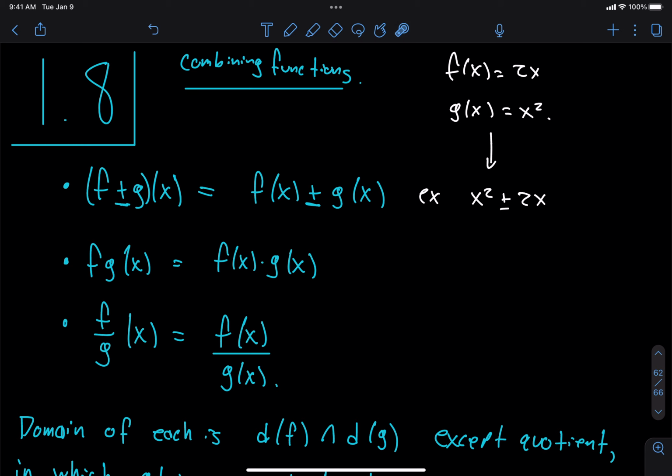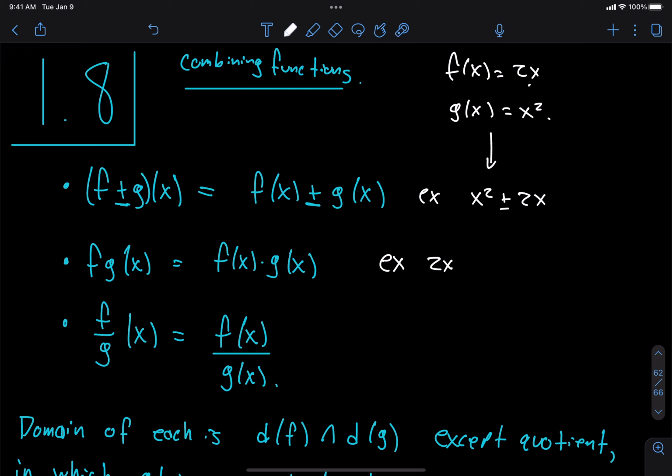All right, if I write (fg)(x), then that means what we call point-wise multiplication, meaning for each point on the graphs of f and g, for each x value, I take the height of the one and multiply it with the height of the other for every x. So in this case, I would take 2x and multiply it with x squared.